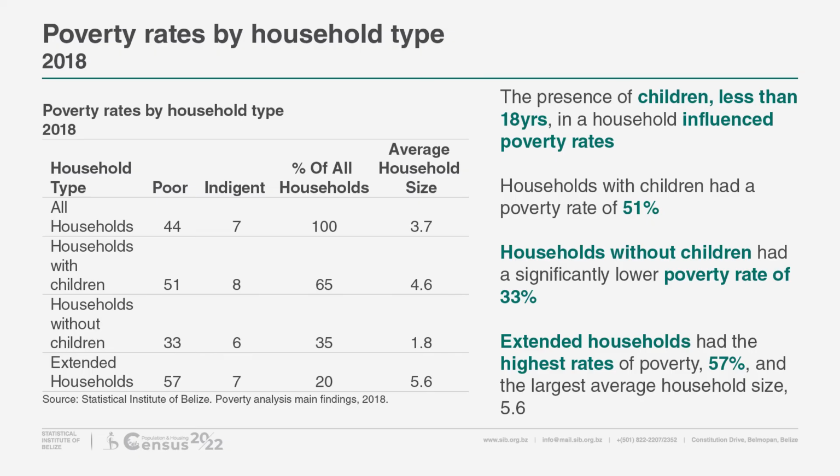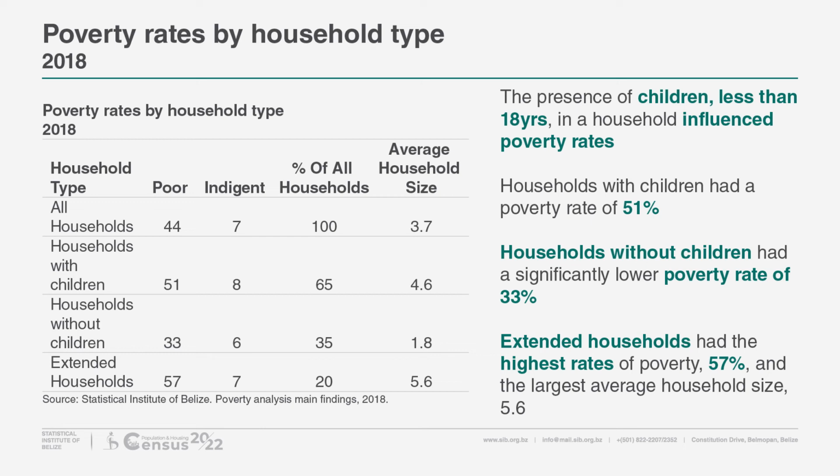Poverty rates by household type. The presence of children less than 18 years in a household directly influenced poverty rates. Households with children had a poverty rate of 51%. Meanwhile, households without children had a significantly lower poverty rate of 33%.